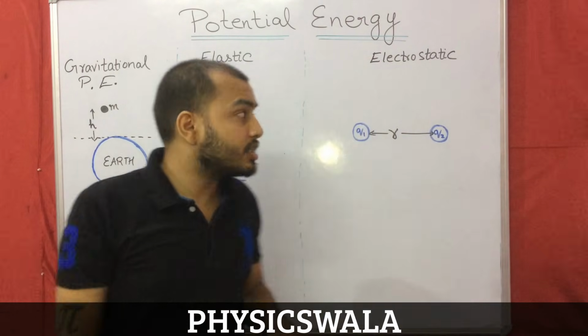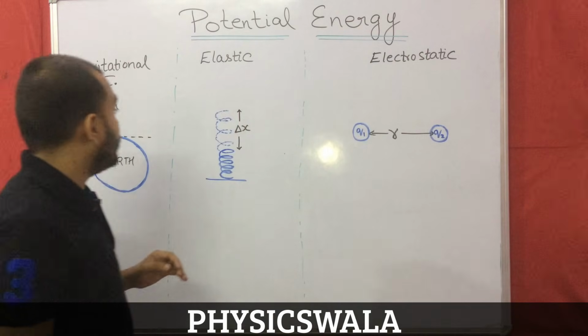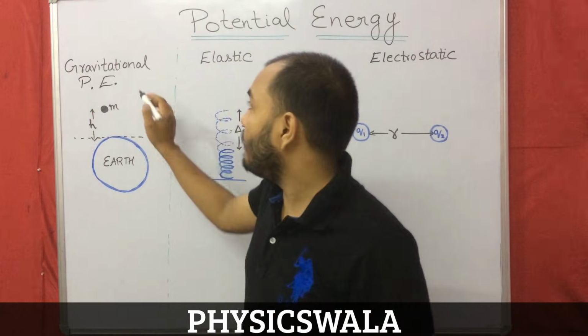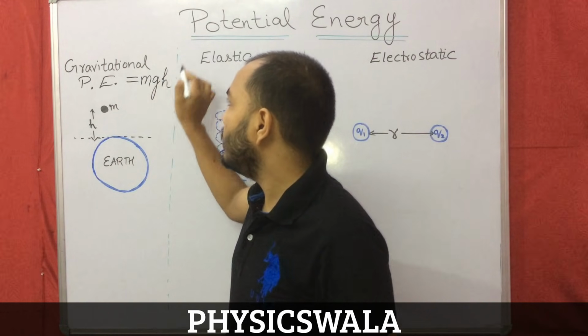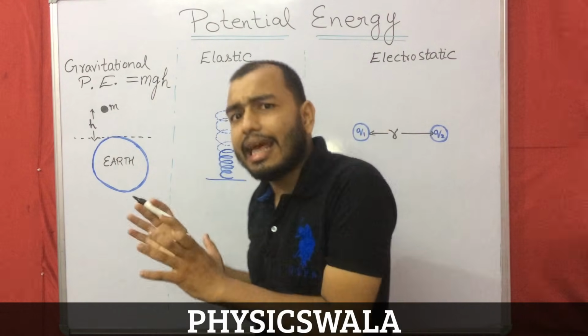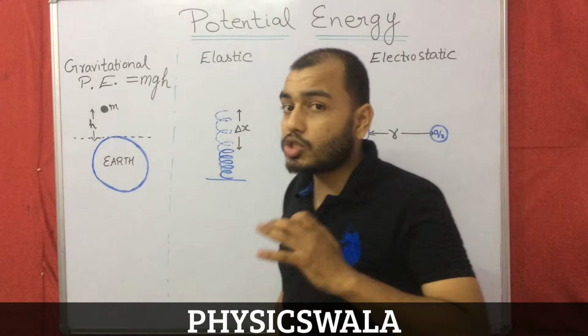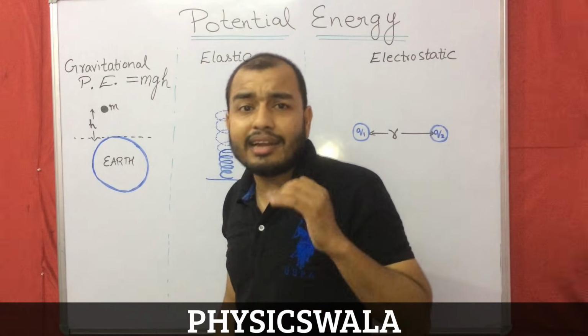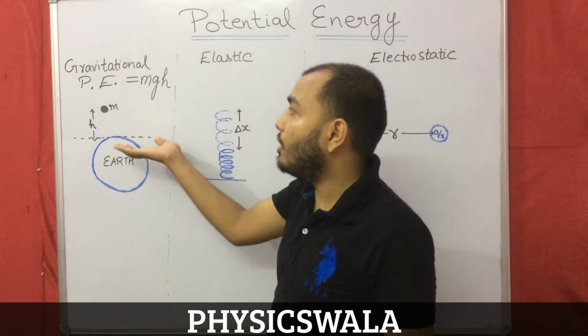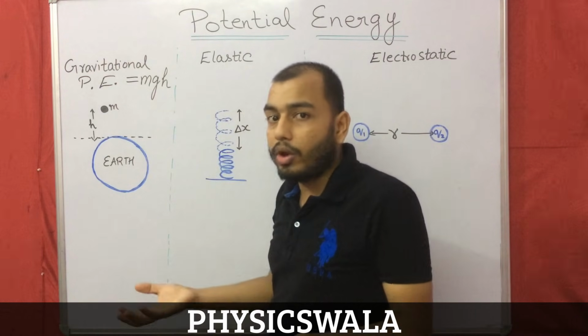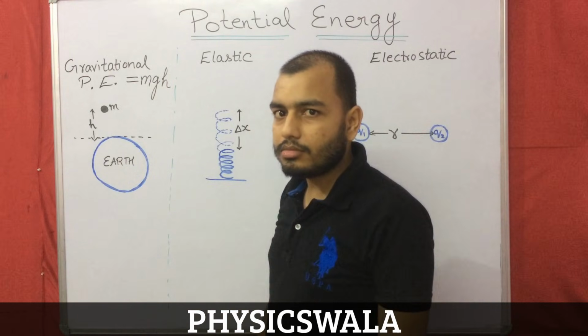An object at height h above Earth's surface has a gravitational potential energy mgh. This is an approximation, but it is true for high school standard. So the higher the height of the object above Earth's surface, the more energy it has.